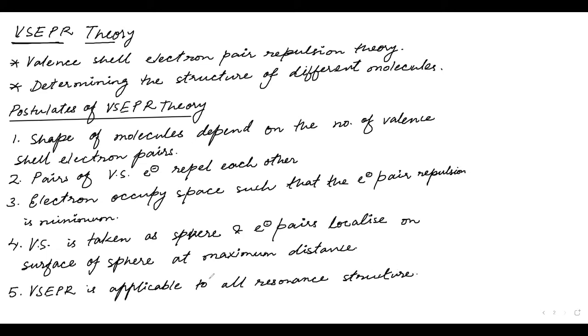This last fifth point will come to our consideration when we are dealing with resonance structures and how VSEPR is applicable to them. I gave you a hint of resonance structures in the last lecture, but we will deal with them in greater detail in organic chemistry. But first of all, we have to determine the structure. Hence, the first four points are enough for us.